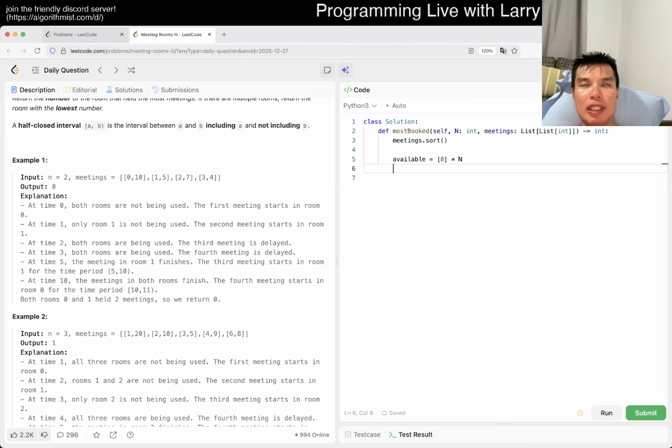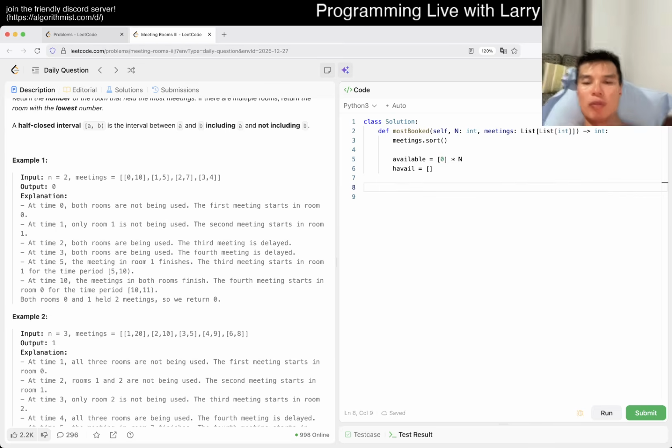And maybe a sorted list that you could use as a priority queue. No, actually you could just use a priority queue. You don't even need a sorted list. So h_available is equal to a heap.